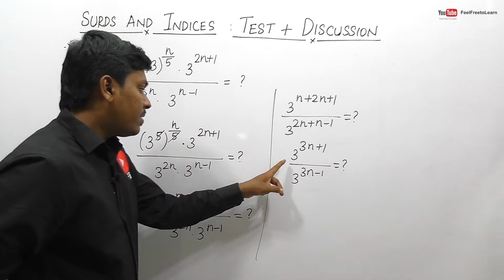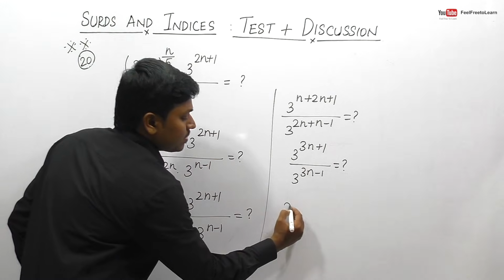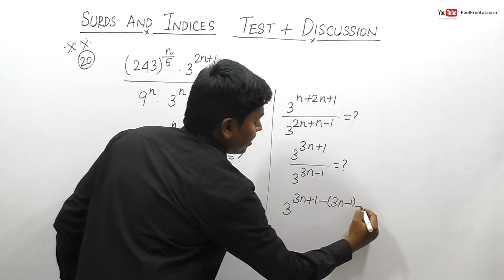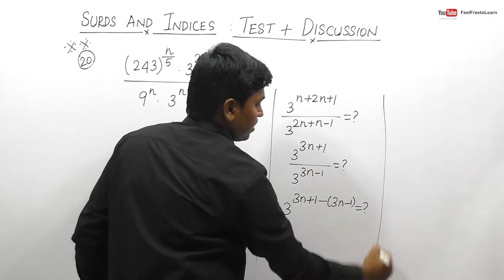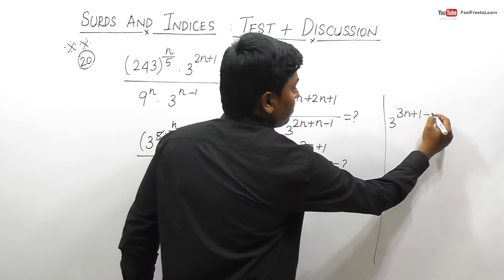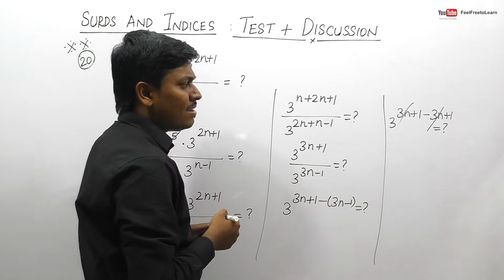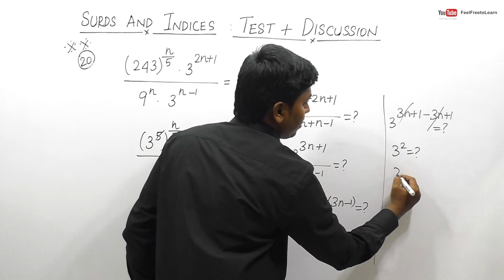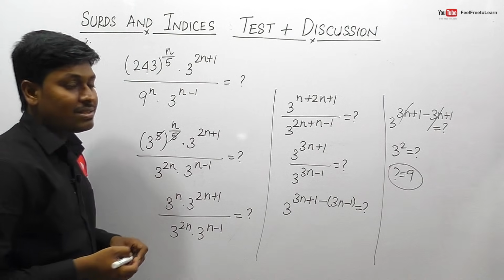So friends, I think this looks like a format called a power m divided by a power n. It will be a power m minus n, right? So 3 power 3n plus 1 minus of 3n minus 1 is equal to question mark, right? So minus 3n plus 1 is equal to question mark. So when we cancel 3n and minus 3n, the resultant will be 3 power 1 plus 1. So this can be written as 3 square is equal to question mark. So finally we can say that the answer for the last question, that is question mark, is equal to 9.